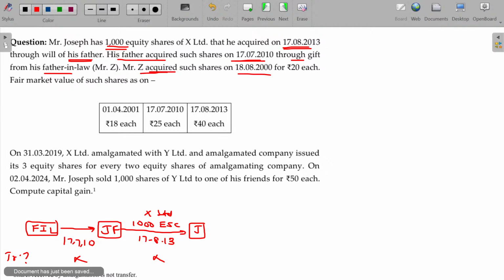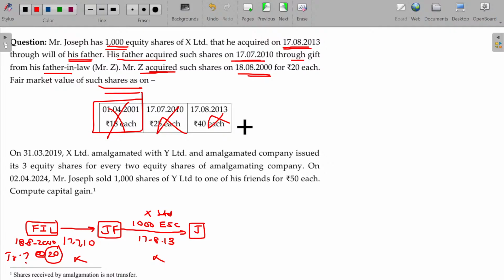Mr. Z acquired such shares on 18/8/2000, before 1/4/2001, at rupees 20. Then we have been given the fair market value. Fair market value will always be compared. The fair market value on 1/4/2001 is compared with the actual cost of acquisition. Between these two, whichever is higher will be taken. So 20 is by default higher, so we can take that directly. These two are not required. These two are to confuse you.